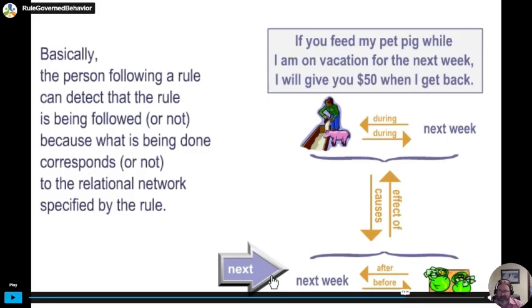In other words, they can track, am I doing the thing that I expect will give me the $50? So they can tell whether there's correspondence or not to the relational network specified by the rule. So they can self-monitor their own following of rules that are specified by these complex verbal networks.